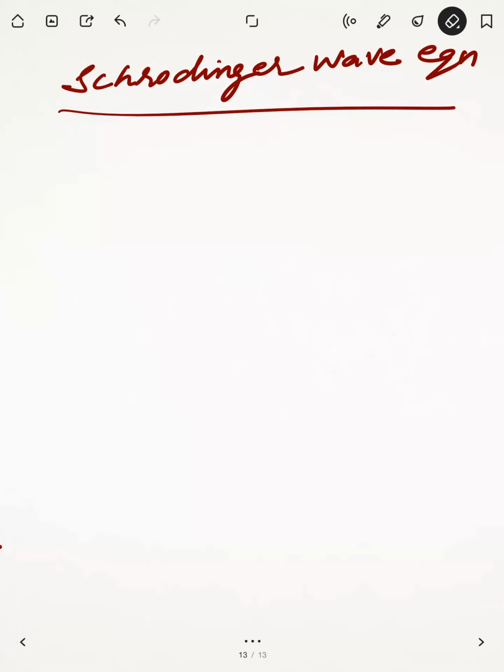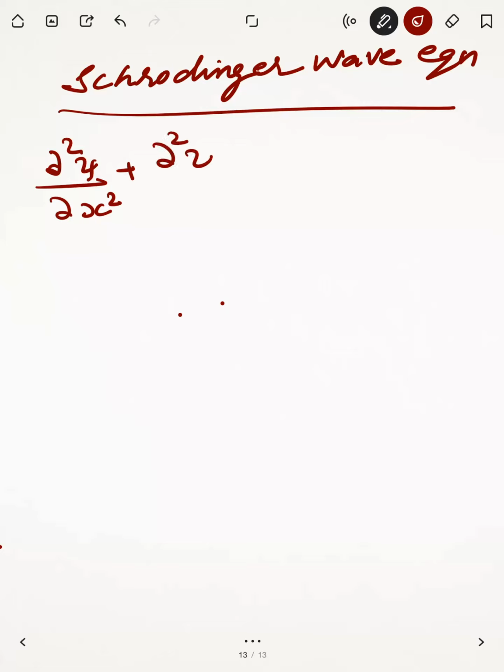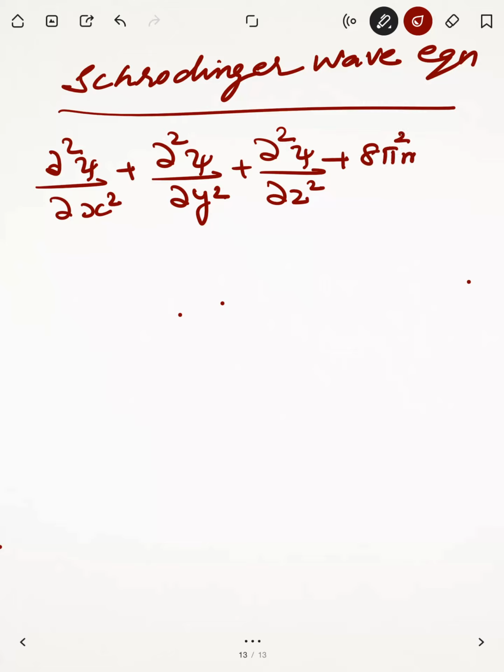This equation looks like this. That is del square psi by del x square plus del square psi by del y square, second derivative, plus del square psi by del z square plus 8 pi square m upon h square, h is a Planck's constant, into E, total energy, minus V, into psi is equal to 0.